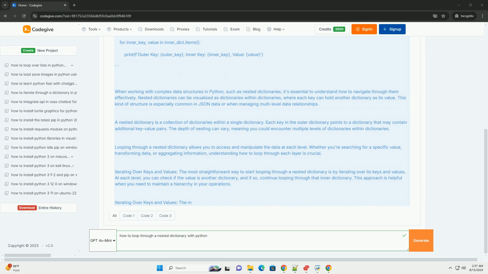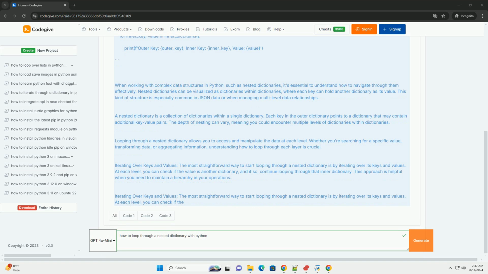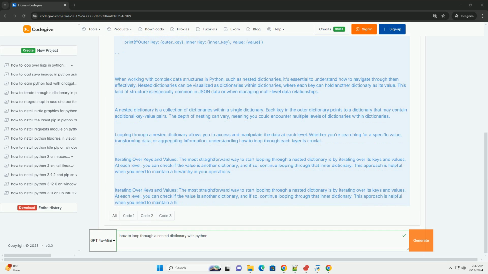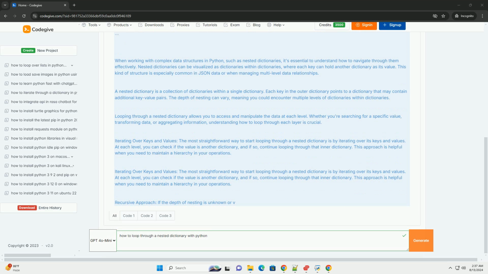1. Iterating over keys and values. The most straightforward way to start looping through a nested dictionary is by iterating over its keys and values. At each level, you can check if the value is another dictionary, and if so, continue looping through that inner dictionary. This approach is helpful when you need to maintain a hierarchy in your operations.